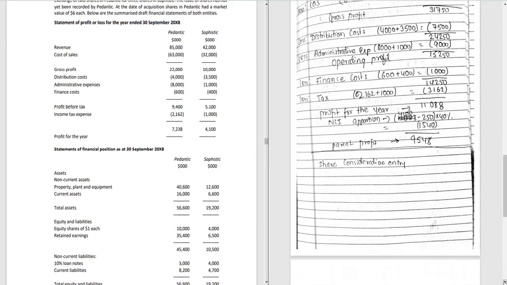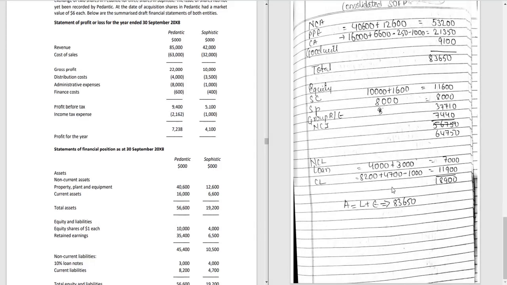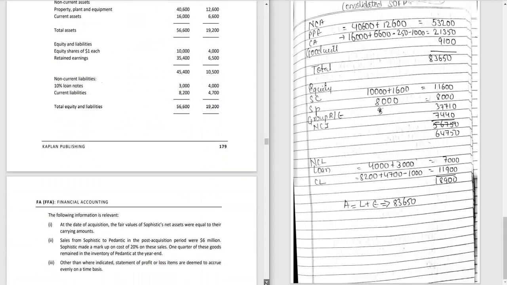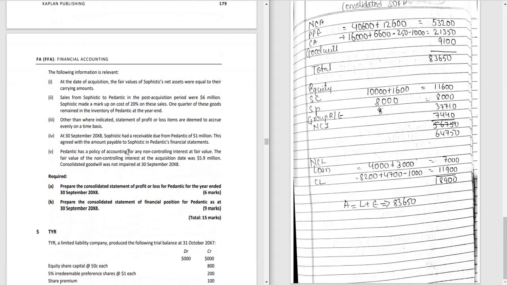Now we will prepare the consolidated SOFP. So we will add the non-current assets, so that is the 40,600 plus 12,600. We will get the 53,200, and we will add current asset as well, that is 16,000 plus 6,600, and we need to minus that amount due from the parent, where it is, yeah, it is 1,000, we have taken in the comment. As well as we have to minus the PURP amount from the current asset, because we need to eliminate this from the closing inventory, so that we are subtracting this PURP amount from the current asset.